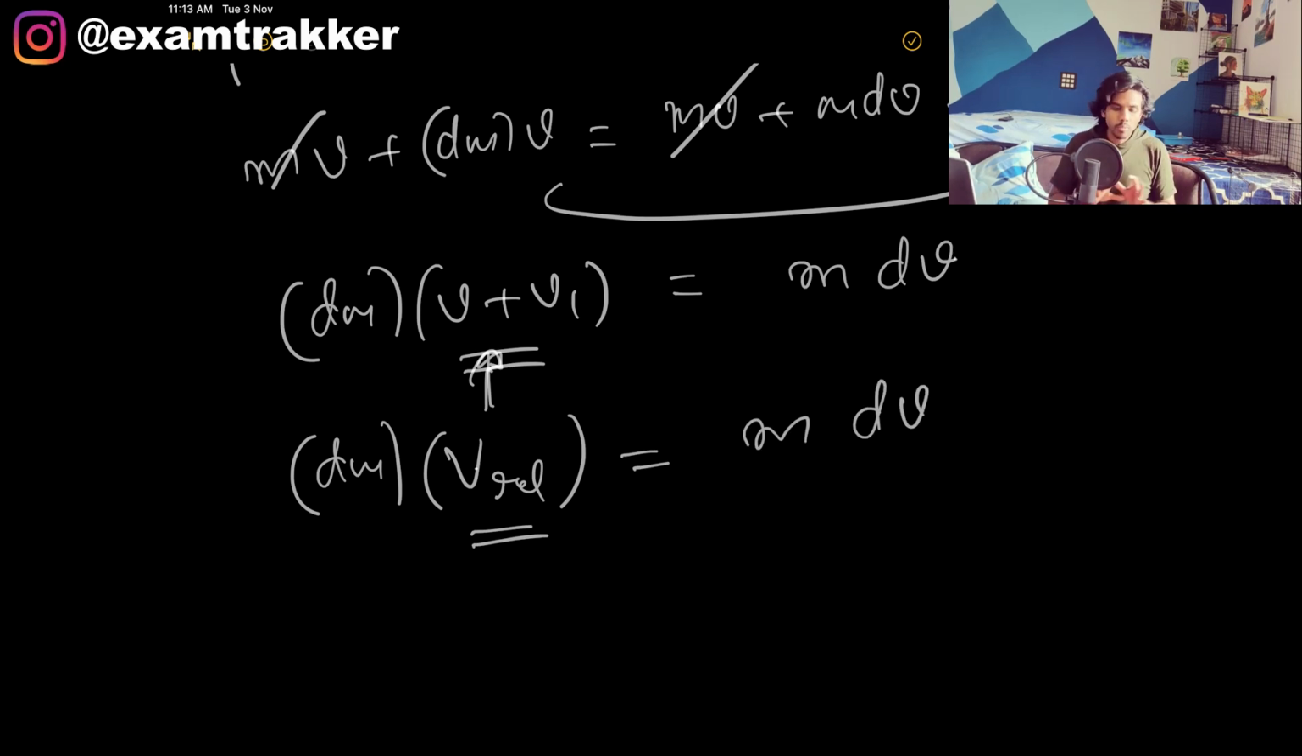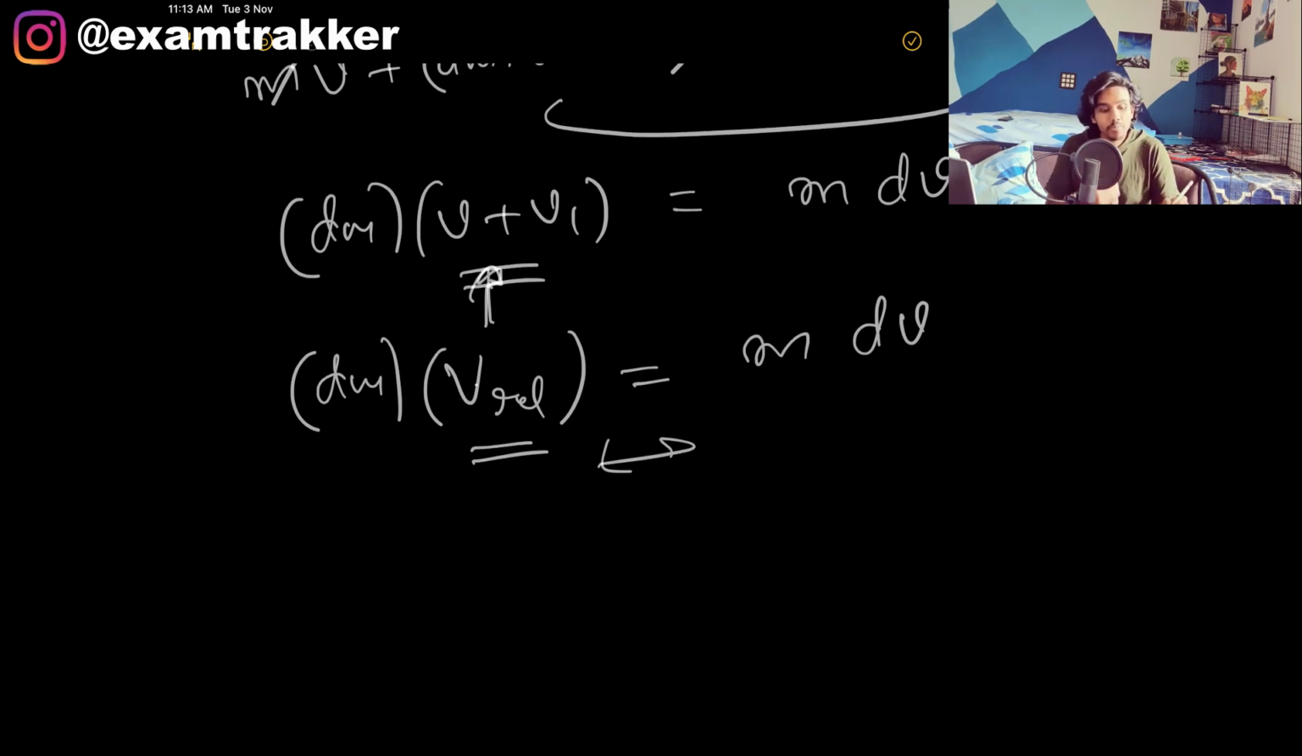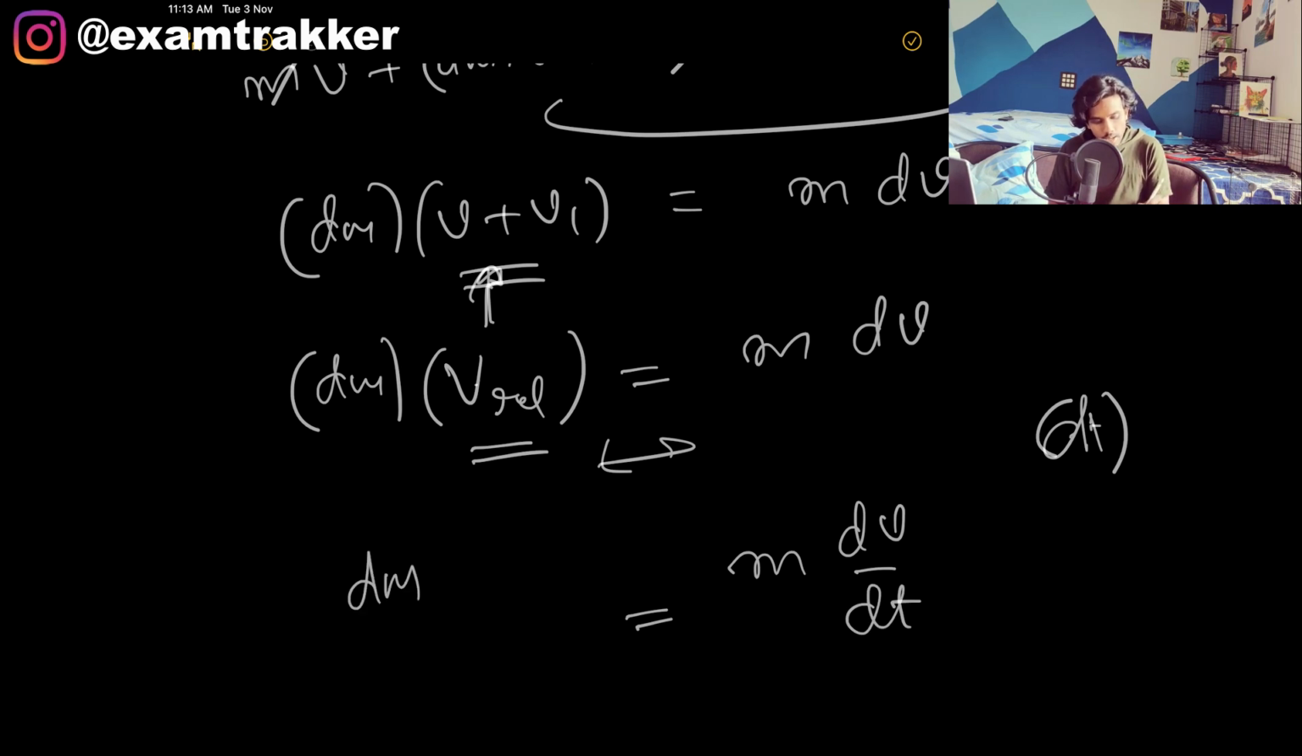Now, guys, we're almost there. We can call this the variable mass system equation. Let me take it a bit further. Let me divide this whole equation by dt, since dt is the only time that we had during this whole thing. I'm going to write m dv by dt equals dm by dt into v relative.